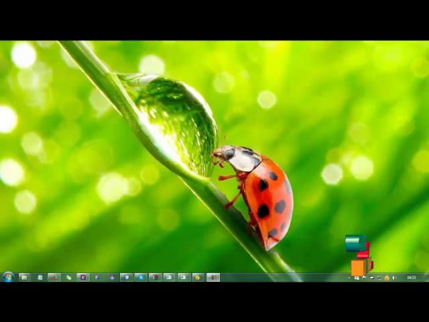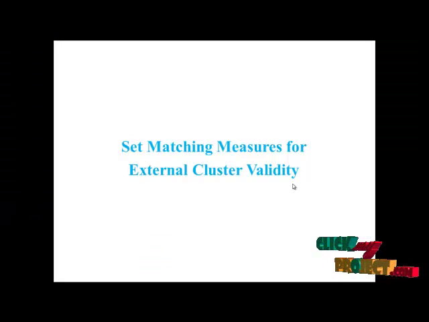Welcome to clickmeproject.com. This is our project title: Set Matching Measures for External Cluster Validity.